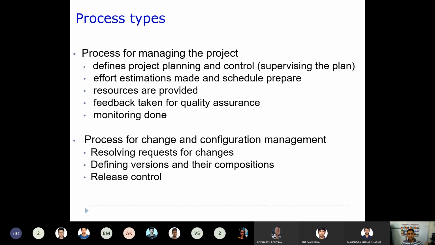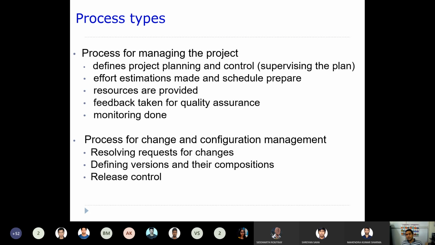And the other type of process is the process for managing the project. So for managing a particular project, there may be a process, and that defines project planning and control. Usually the process for managing the project should define how the project can be planned and controlled.